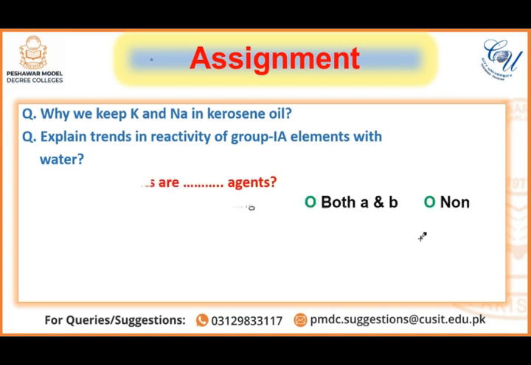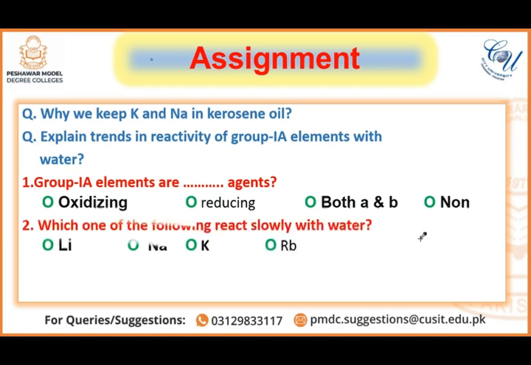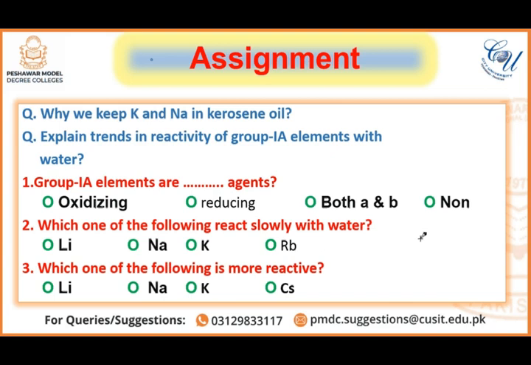There are some MCQs for you. MCQ number one: group 1A elements are dash agents. The options are oxidizing, reducing, both A and B, none of these. MCQ number two: which one of the following reacts slower with water? The options are lithium, sodium, potassium and rubidium. MCQ number three: which one of the following is more reactive? Lithium, sodium, potassium or cesium.